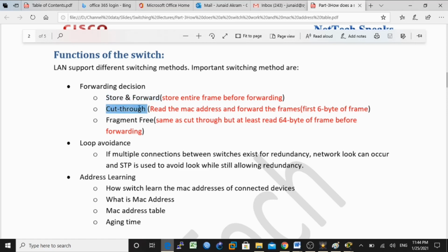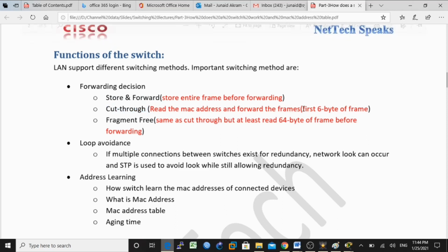So in the second switching method, cut through, the switch copies into its memory only the destination MAC address, the first 6 bytes of the frame, before making a switching decision.